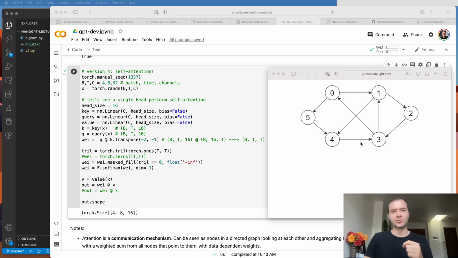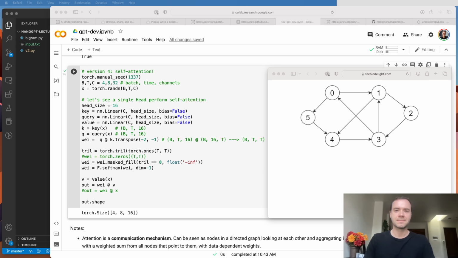Now, our graph doesn't look like this. Our graph has a different structure. We have 8 nodes because the block size is 8, and there's always 8 tokens. And the first node is only pointed to by itself. The second node is pointed to by the first node and itself, all the way up to the 8th node, which is pointed to by all the previous nodes and itself. And so that's the structure that our directed graph has, or happens to have, in an autoregressive scenario like language modeling. But in principle, attention can be applied to any arbitrary directed graph, and it's just a communication mechanism between the nodes.